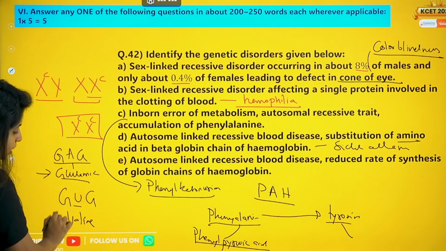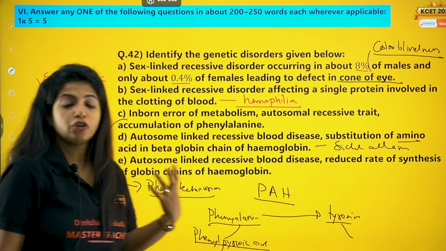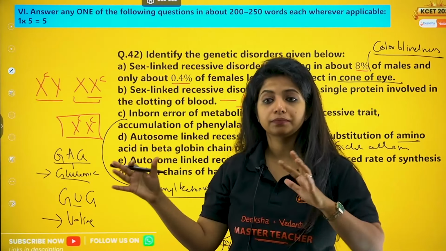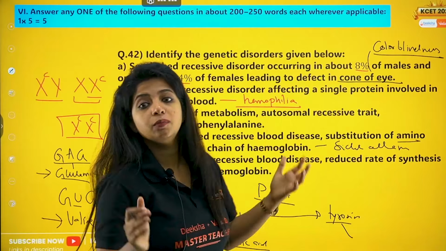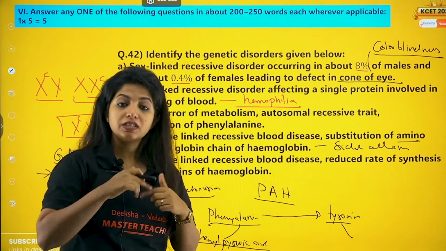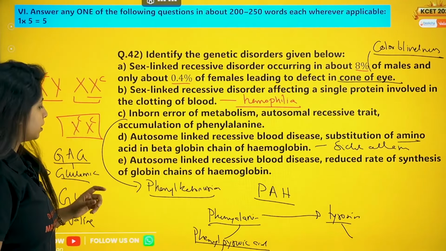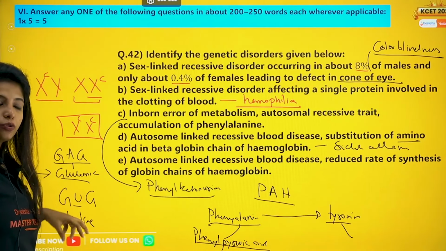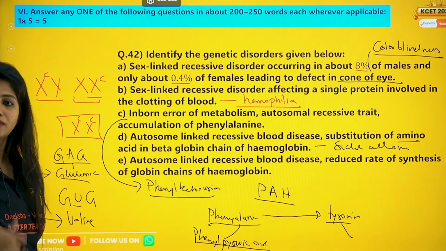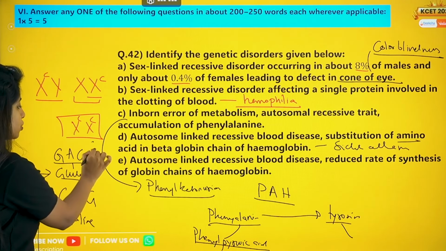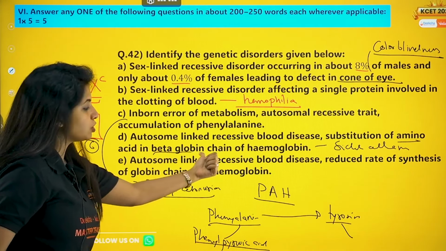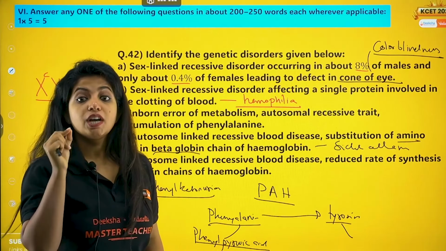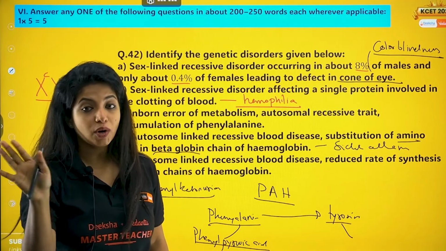So initially it was this amino acid, but now it is this amino acid, which is why the structure of the beta globin chain is hampered, which is why the shape of the RBC, which carries the hemoglobin, is also hampered. It is now sickle in shape. That is why sickle cell anemia. Always remember A comes before U, so it was A first, then U. Always remember G comes before V, so it was glutamic acid first, and then it was replaced by valine. It is happening at the 6th codon position in the beta globin chain, not the alpha. Hemoglobin is made up of two chains, alpha and beta. The beta one is affected. The quality is being affected, not the quantity.